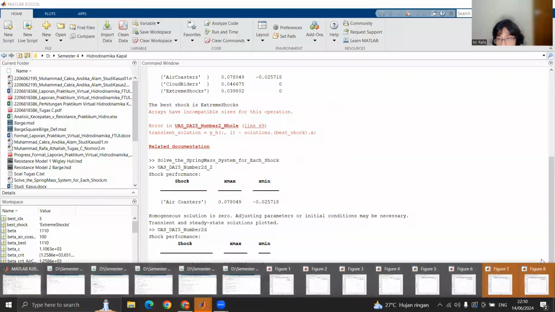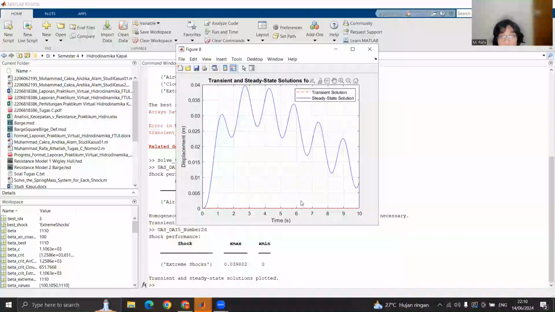It is already plotted. The transient solution is at zero displacement.